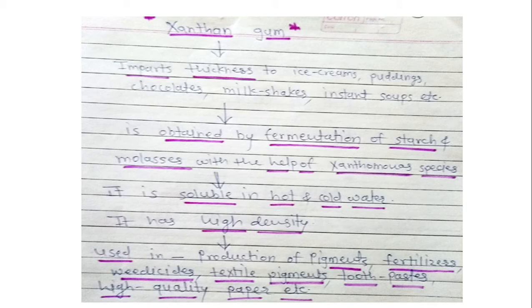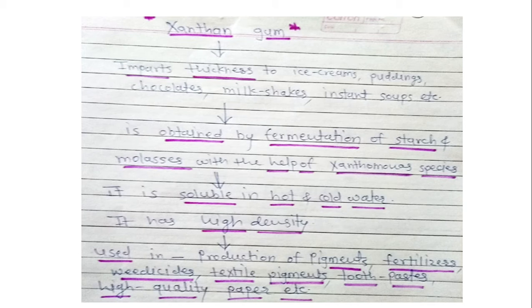It is obtained by fermentation of starch and molasses with the help of Xanthomonas species. Which are the advantages of this xanthan gum? We'll see. First, it is soluble in hot as well as in cold water. So it can be easily mixed while making the soups and other products.